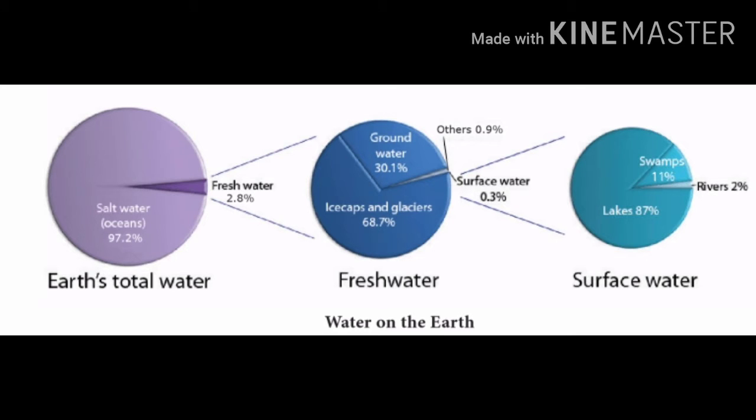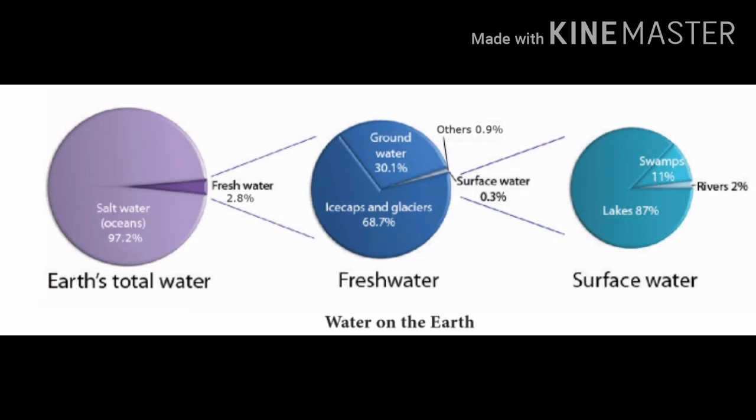Water on the earth. About 71% of the earth's surface is covered by water. The quantity of water present on the earth is about 326 million cubic miles. Most of the water on the earth is saline and is found in seas and oceans. The salt water constitutes about 97.2% and the fresh water is only about 2.8%.